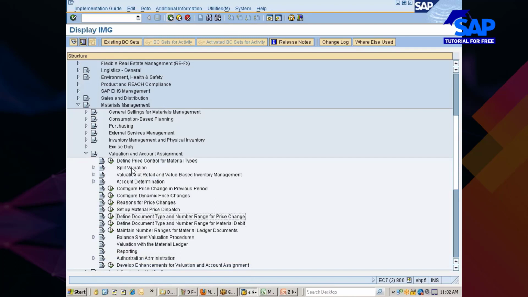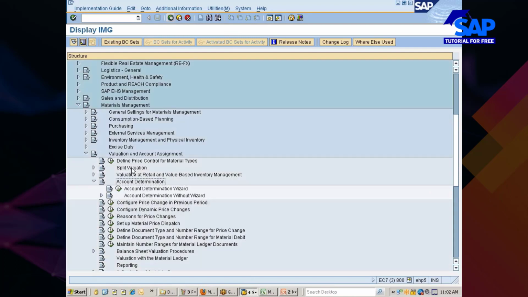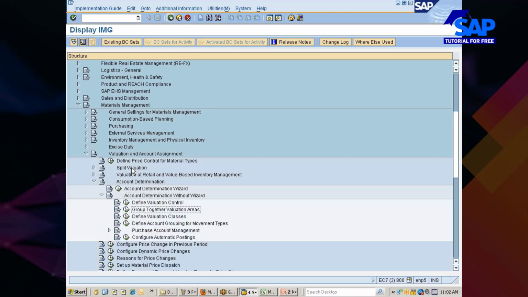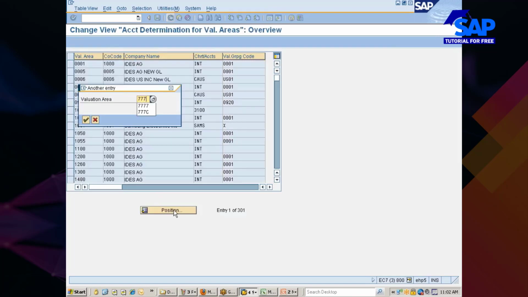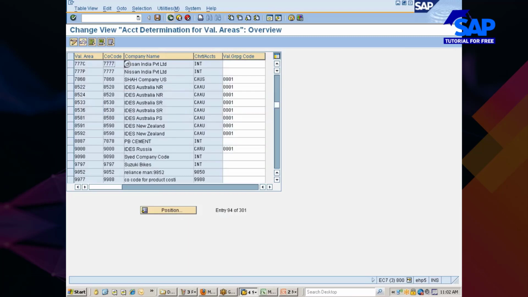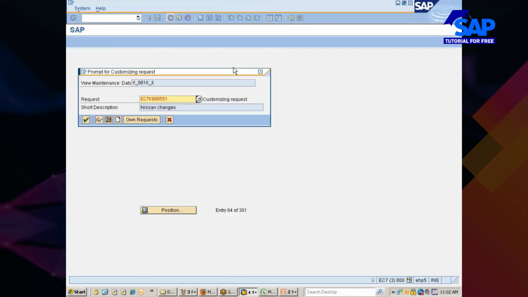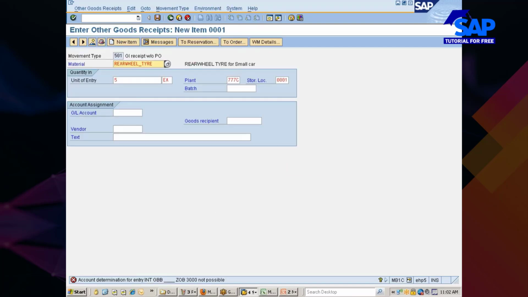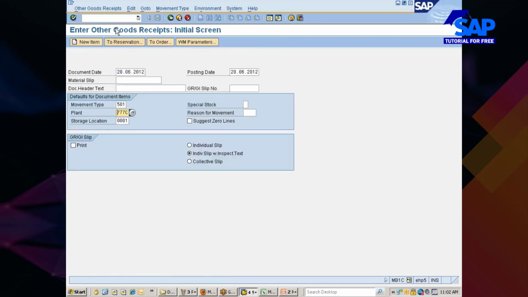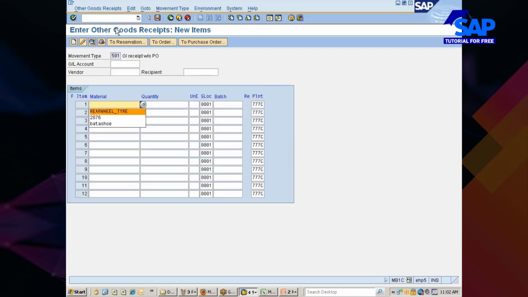Right now I'll just go to account determination. Account determination without wizard, group together valuation areas. This is the one which is missing here. Your plant 777C. So here I just wanted to maintain the standard valuation grouping code 0001. Now if you go back, of course the screen is not getting refreshed. Let me redo it once again. MB1C, movement type 501, 77C, front wheel tire, quantity 5, you won't see any error now.